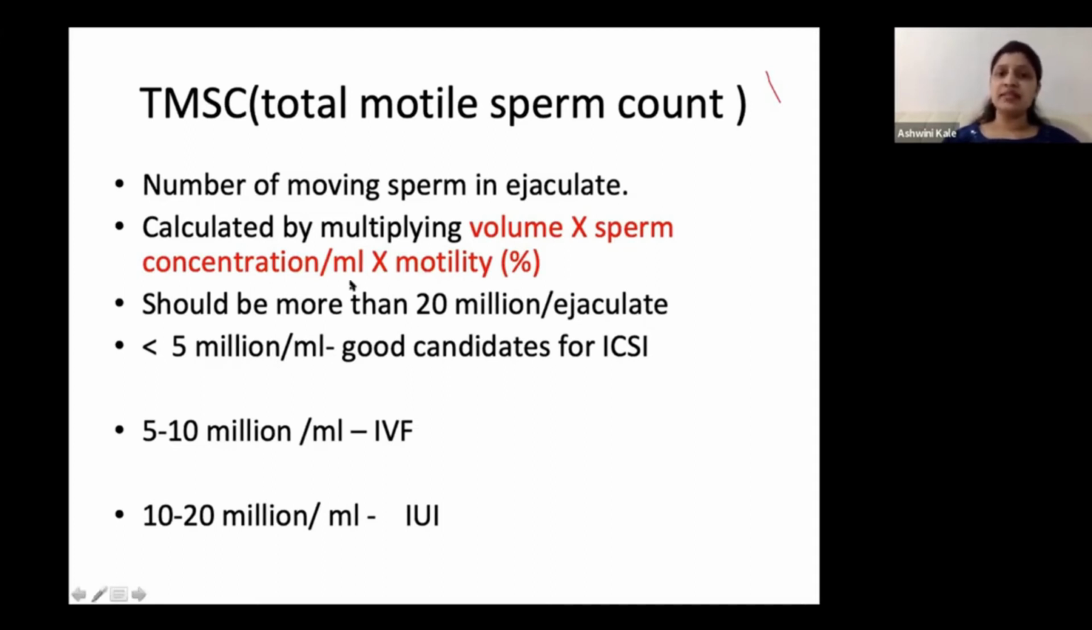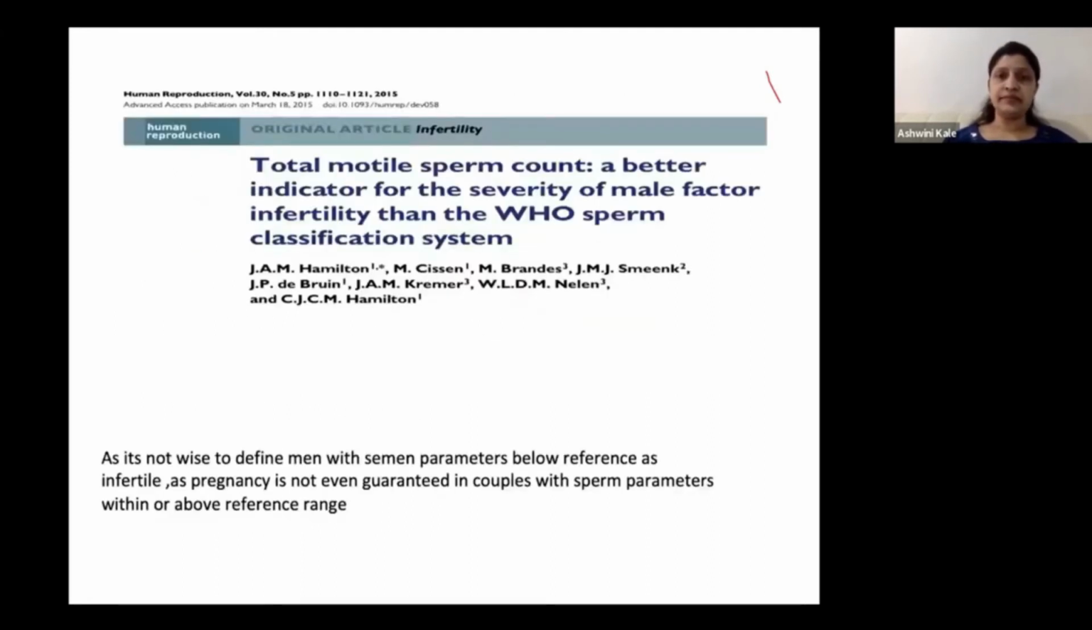If this TMSC is less than 5 million, these patients are very good candidates for ICSI. That is, in ART instead of IVF, you can take them for ICSI and they'll give you good results. If this count is between 5 to 10 million, you could do an IVF for the patient. And if the count is anywhere between 10 to 20 million, an IUI would suffice. And anything more than 20 is normal. So the total motile sperm count is nothing but multiplying volume into sperm concentration per ml into percent motility.